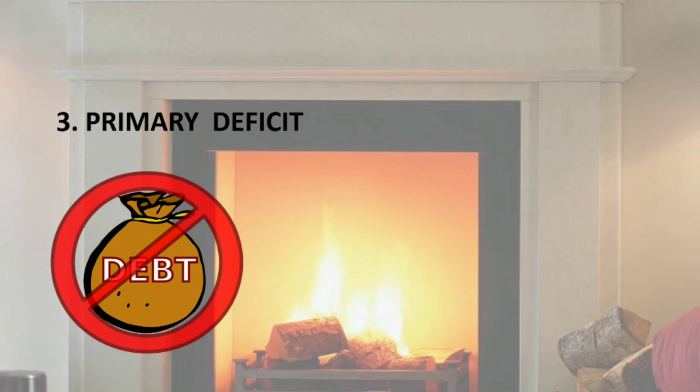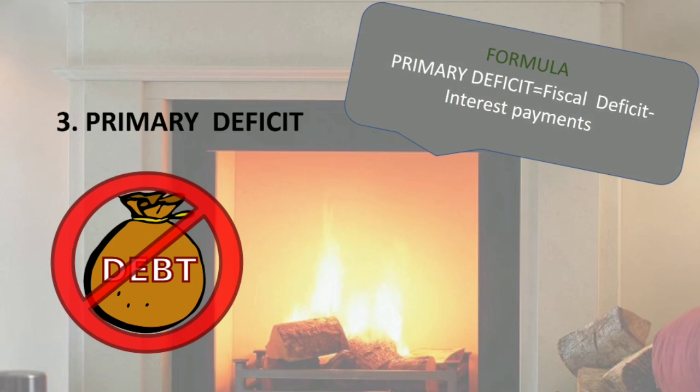Primary deficit. What is primary deficit? The initial deficit which we have before paying the interest payments. The formula says primary deficit is equal to fiscal deficit minus interest payments. It means the initial deficit excluding the interest payments. Removing the interest payment, the actual borrowings we made at the beginning of the time, that is primary deficit.